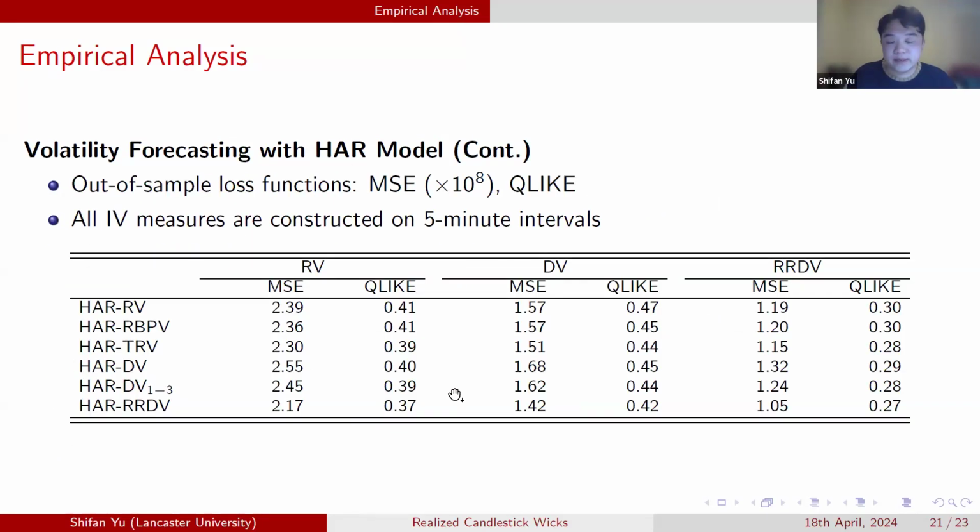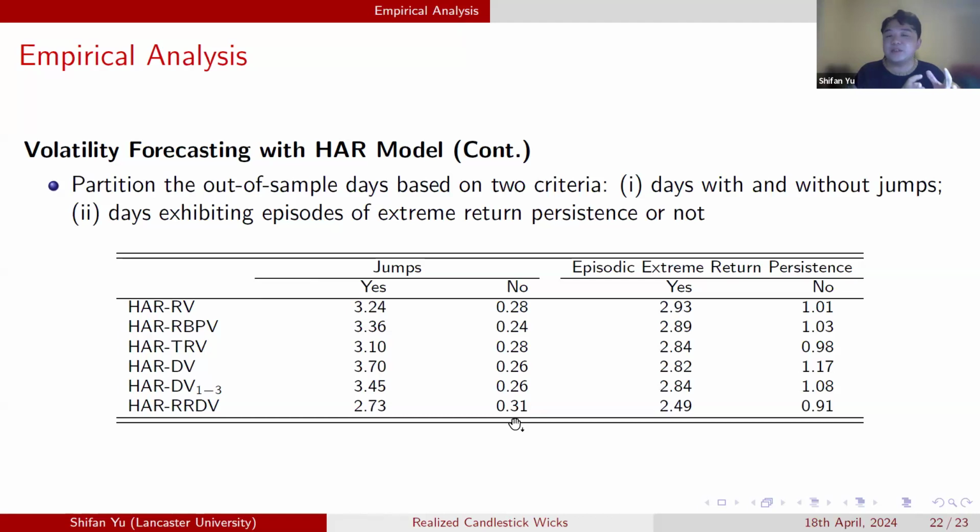So the results are quite clear. If we put our estimator on the right-hand side of the HAR model, for 3 different forecasting targets, we can expect a better out-of-sample forecasting performance because we have the smallest value for both loss functions. And if we partition the out-of-sample days based on 2 different criteria, with jumps or without jumps, with drift burst or without drift burst, we find that when there is no extreme event, those HAR models perform quite equivalently to each other.